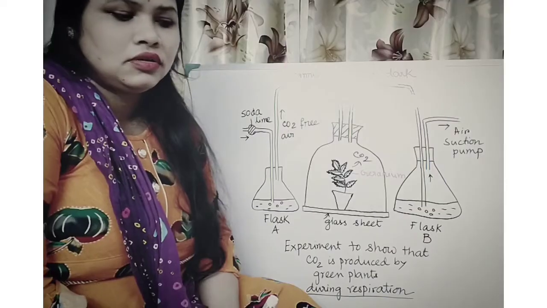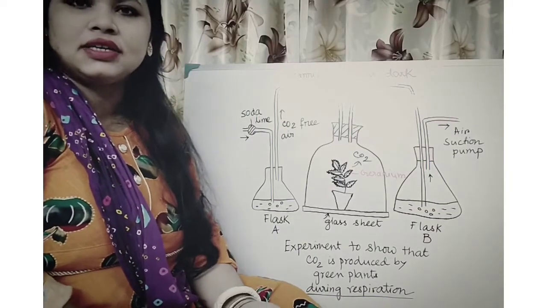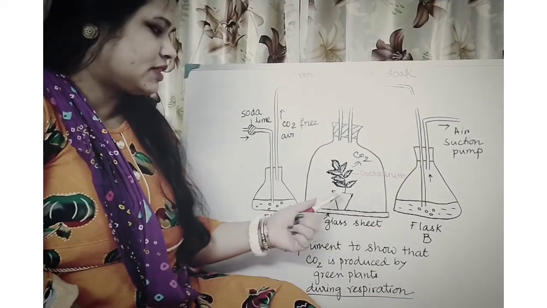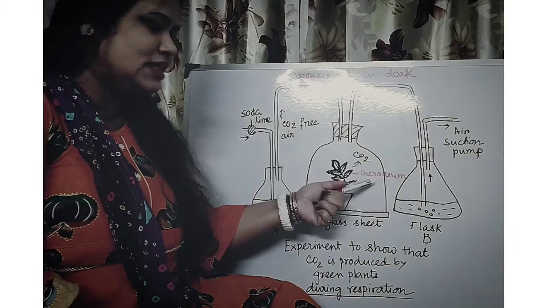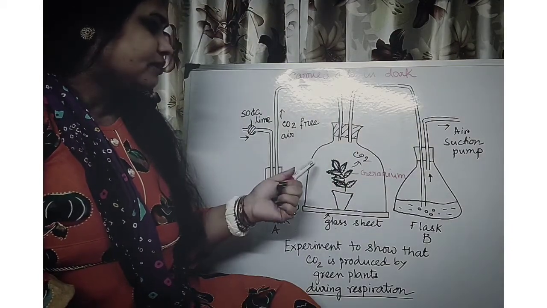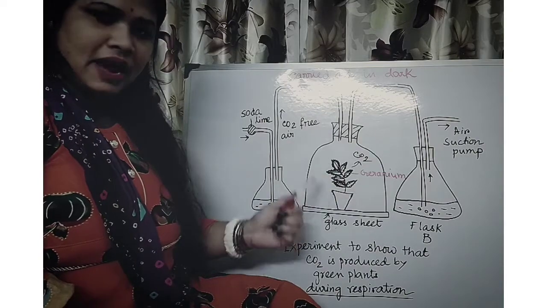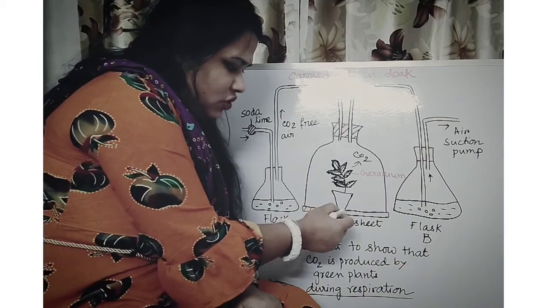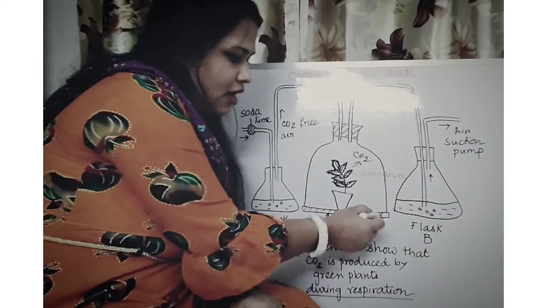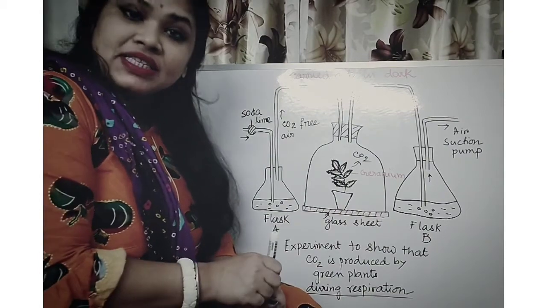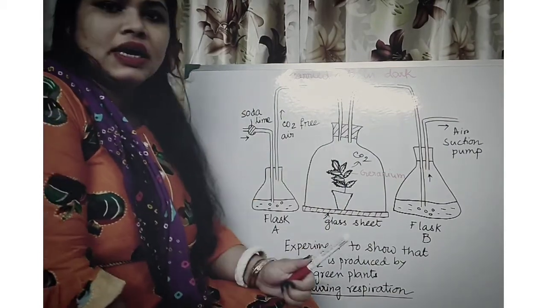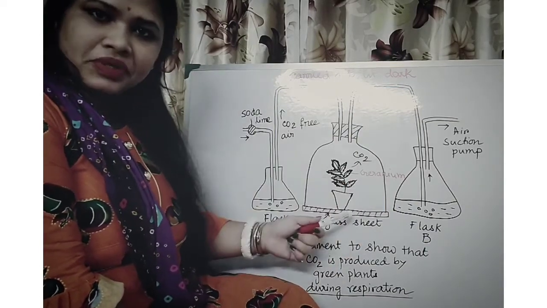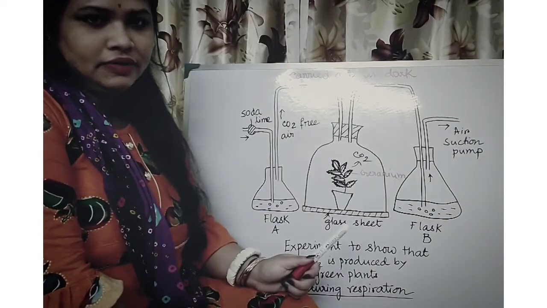Here is the experiment to prove that carbon dioxide is evolved during respiration by the plant. Here we have taken one potted plant, and the name of that plant is geranium, and we have kept the pot inside the bell jar, and the bell jar we have placed on this glass sheet, and the rim of this glass sheet and all the openings are given Vaseline, so that it will be airtight. No air will come from outside to inside. So the rim of the bell jar and all the openings have Vaseline.